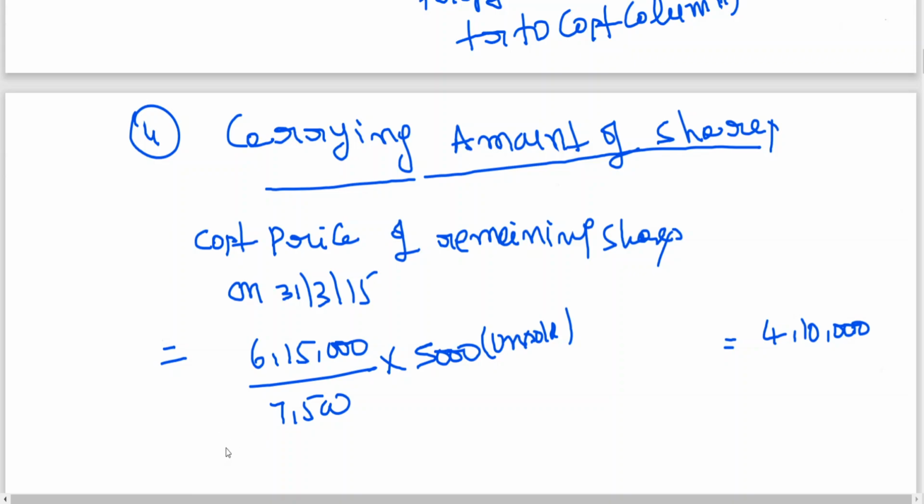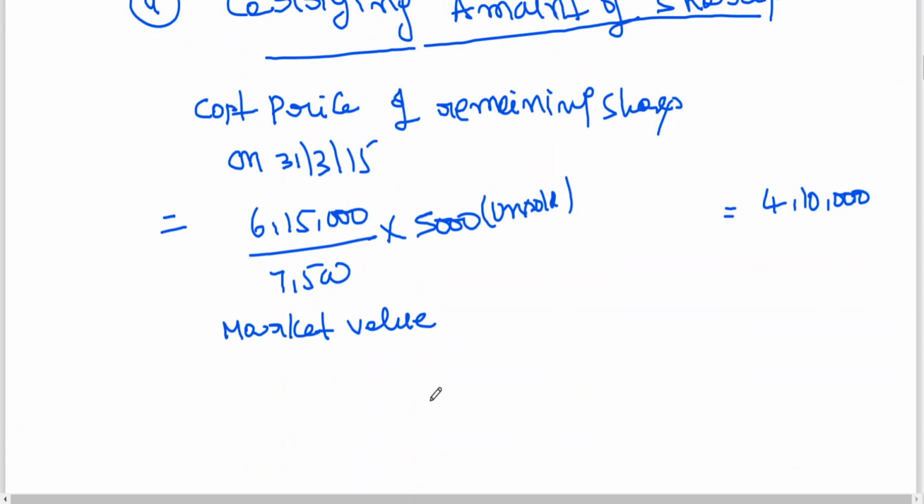Then this is to be compared with market value. What is market value, sir? It is given, 90 rupees, no? 5,000 into 90, how much are you getting? 4,50,000.